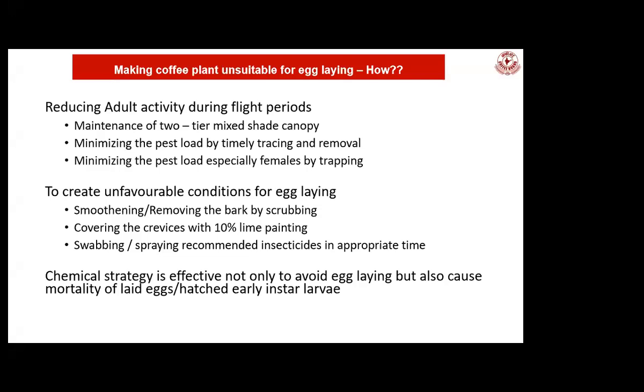Then the next step is how best we can create conditions which are unsuitable for egg laying. One is smoothing or removing of the bark. By making the bark smooth, you can avoid egg laying. And second, we are recommending 10% lime application. I will explain in the upcoming slides in detail.